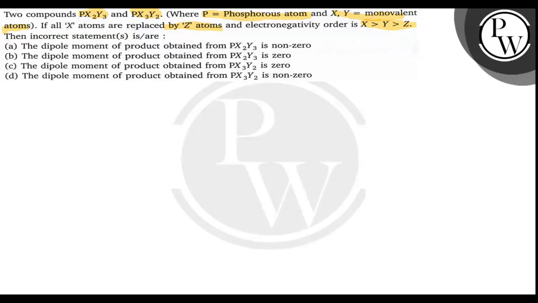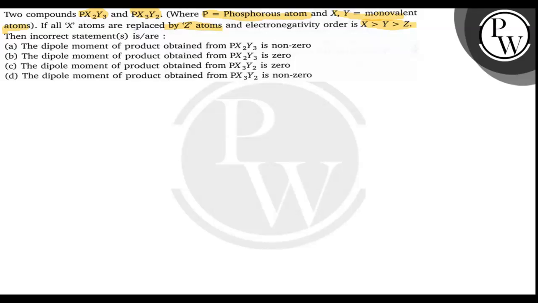First one: the dipole moment of the product obtained from PX2Y3 is non-zero. Dipole moment of the product obtained from PX2Y3 is 0. The dipole moment of the product obtained from PX3Y2 is 0, and the dipole moment of the product obtained from PX3Y2 is non-zero. So what would be the incorrect statement?